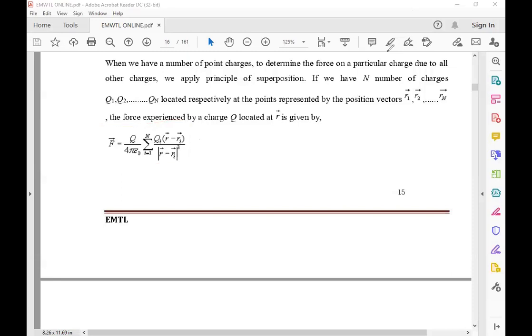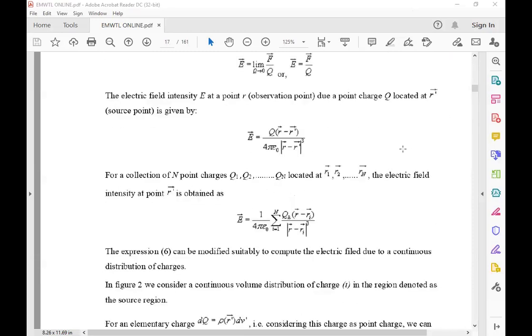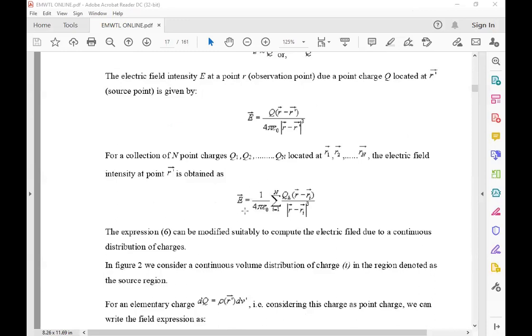The electric field intensity E bar is equal to force per unit charge, 1 by 4 pi epsilon naught, sum over i equal to 1 to n of Qi into (R minus Ri bar) by magnitude of (R minus Ri bar) whole cube. This is also called electric field strength. Simply say electric field strength.